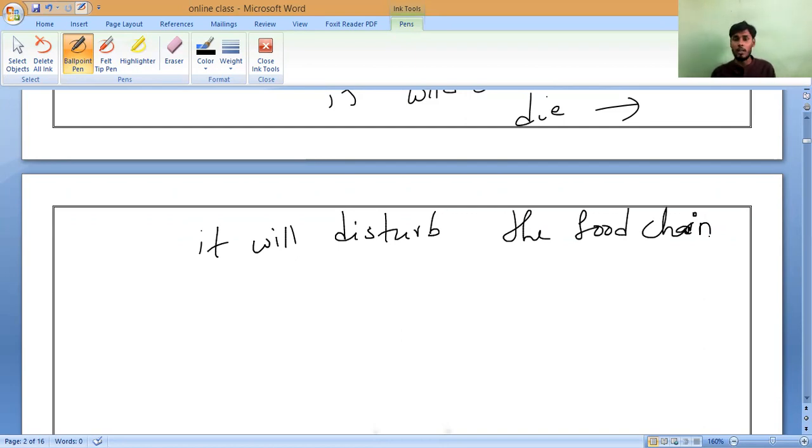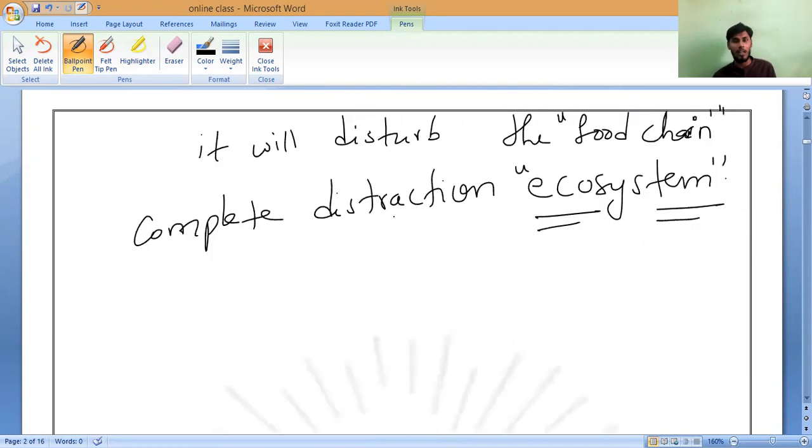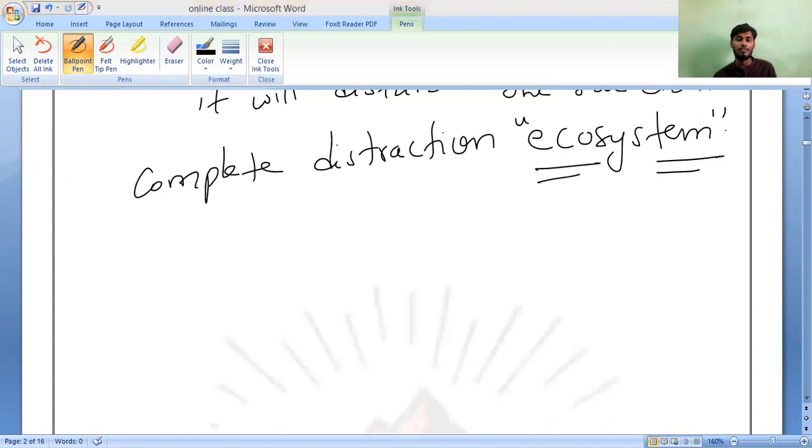So if you are disturbing that, then the full food chain will be disturbed, so that it will lead to complete destruction of the ecosystem. Is it yes or no? What is an ecosystem, Shruti? Check your notebook.